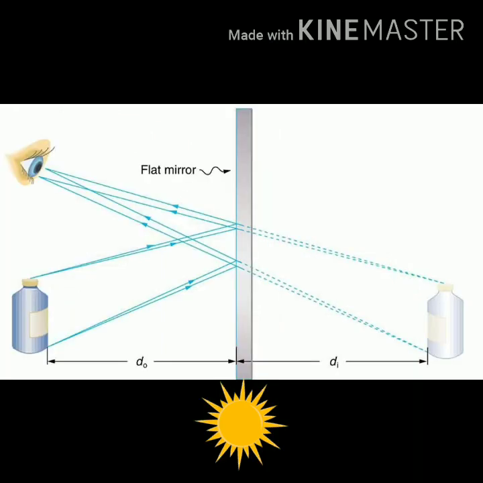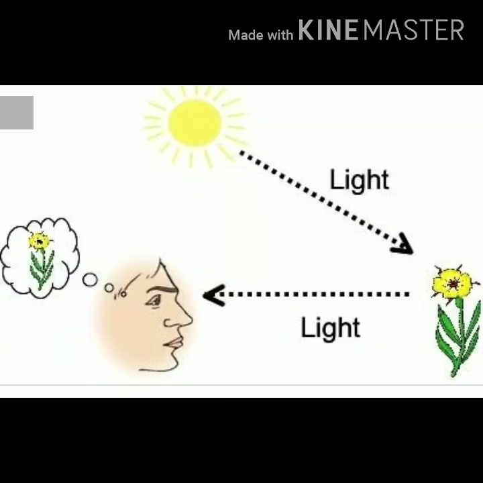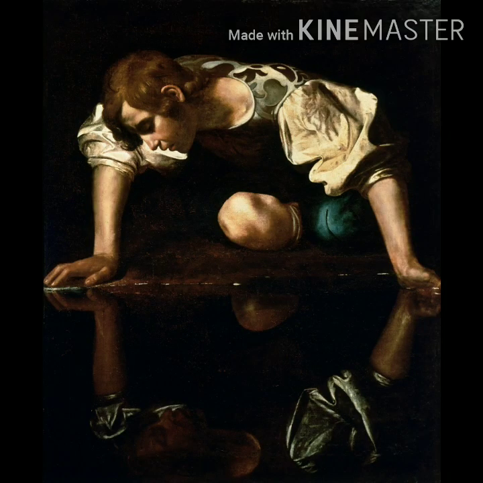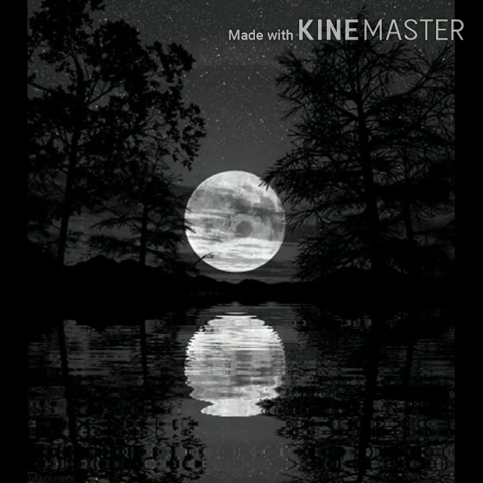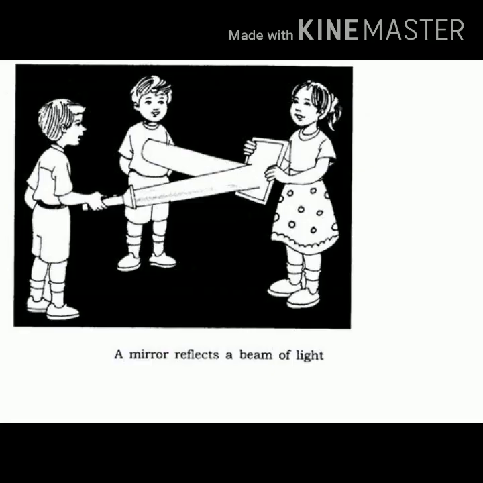In fact, all non-luminous objects reflect the light falling on them, and that is why we are able to see them, as the light enters our eye. In ancient times, people used pools of water or water collected in vessels to see their images. You might have seen very beautiful reflections of trees, buildings and other objects also in the water of a pond or a lake. Let's try an activity.